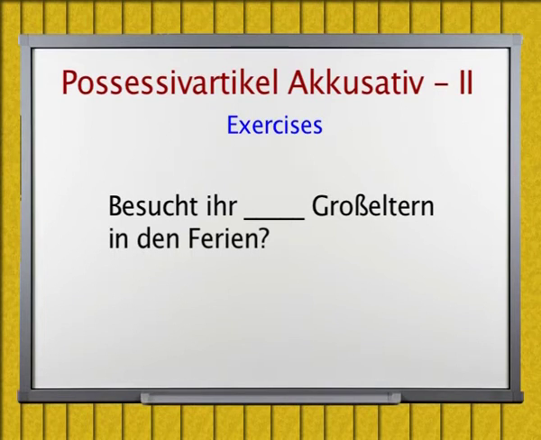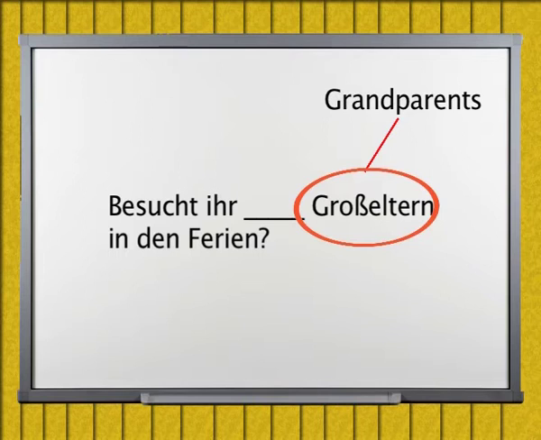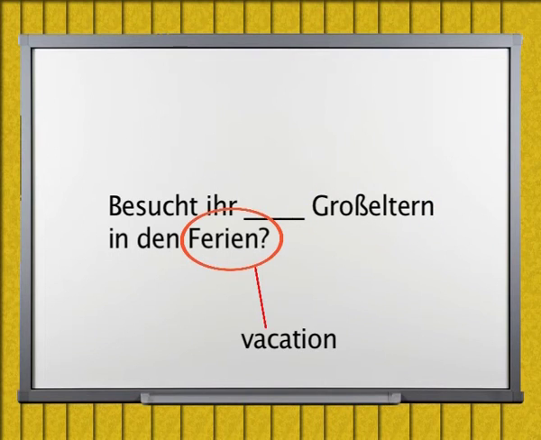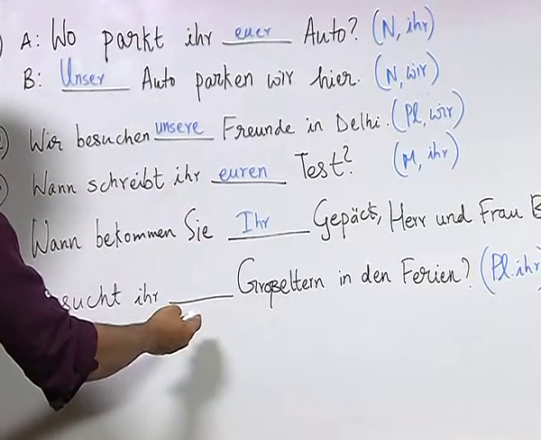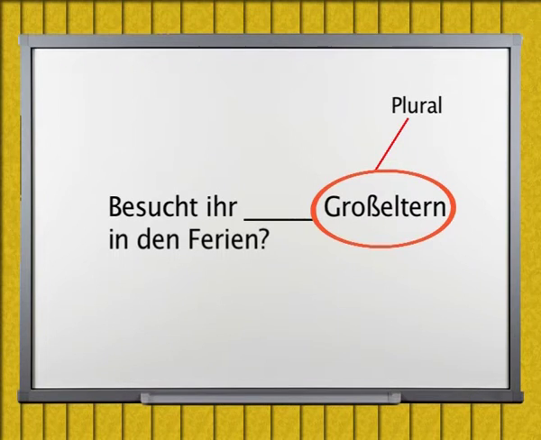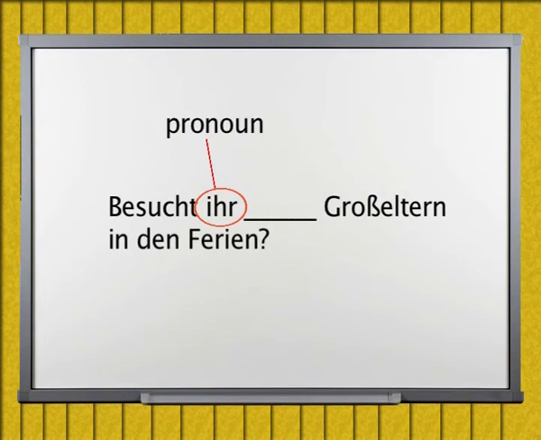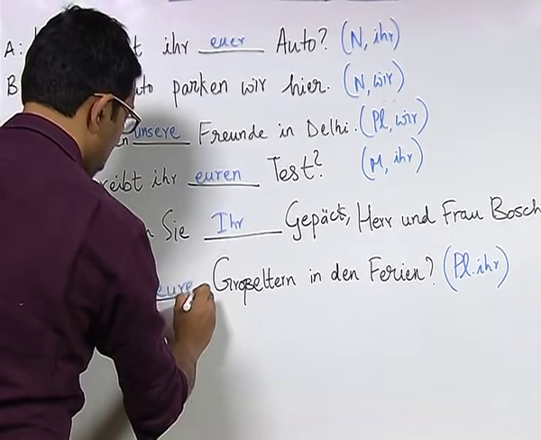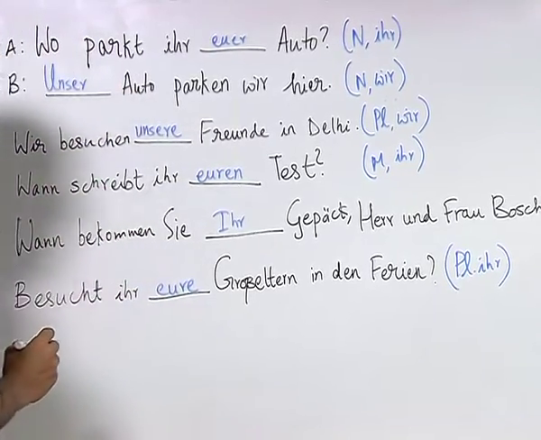Besucht ihr Großeltern in den Ferien? Großeltern means grandparents, in den Ferien means in the vacation. Here we have plural Großeltern and ihr as the pronoun. Combining these two, we get the answer eure Großeltern.